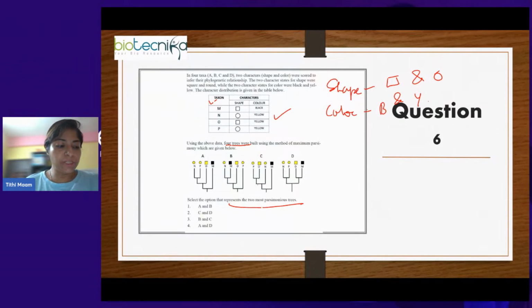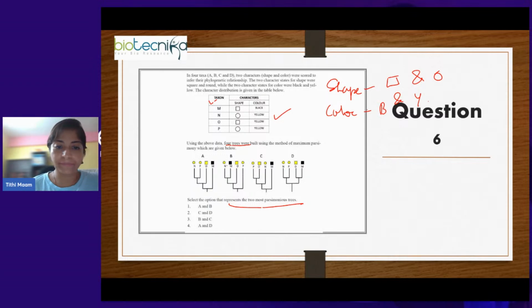So in this question, the first thing we have to do is mark the evolutionary events, right? So what do we see here? First of all, we have to quickly check whether the trees are made correctly or not. Okay. So M is black and square. N is yellow. So all the other trees are yellow. So N and O, yellow, yellow, yellow. In that only O is square. The other two are circle. So we see that the trees are correct, at least the features that are mentioned for them are correct.